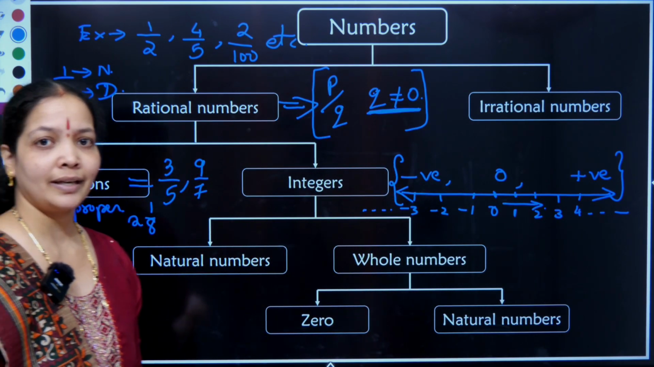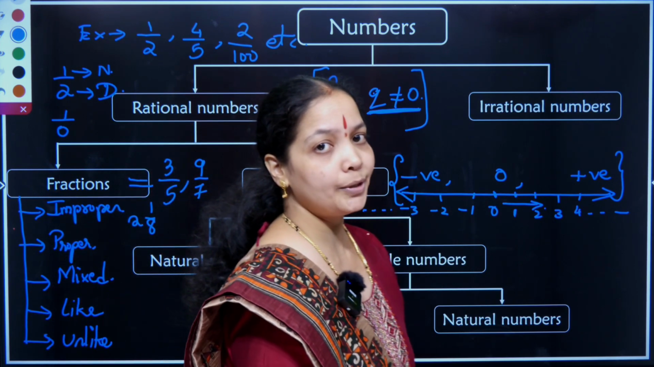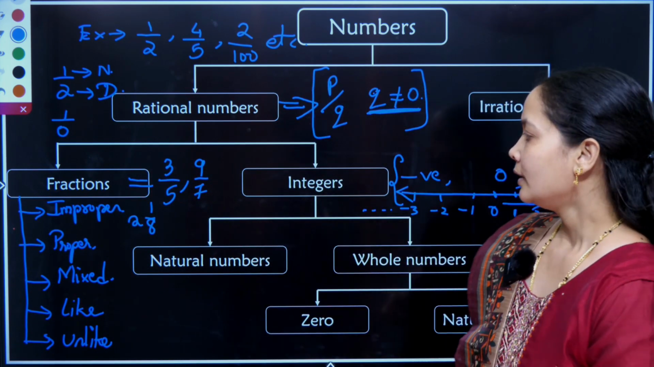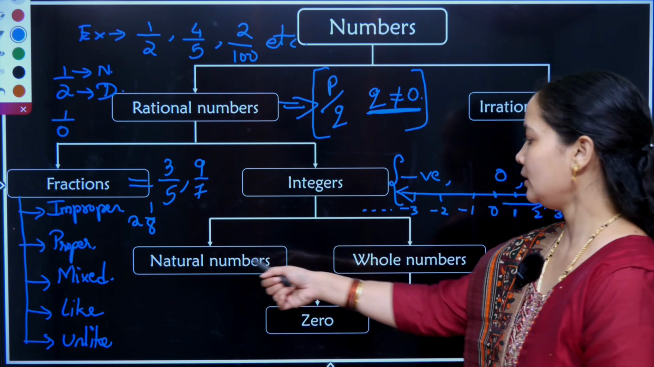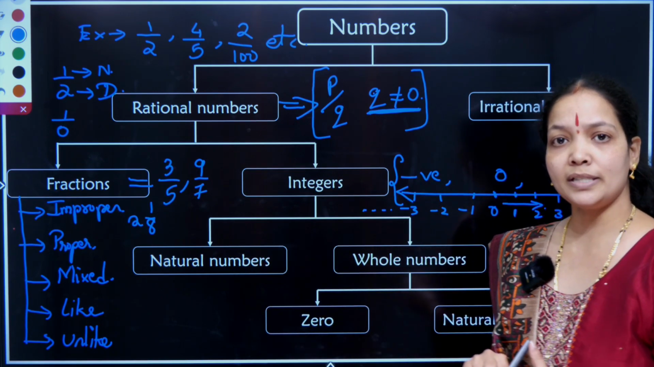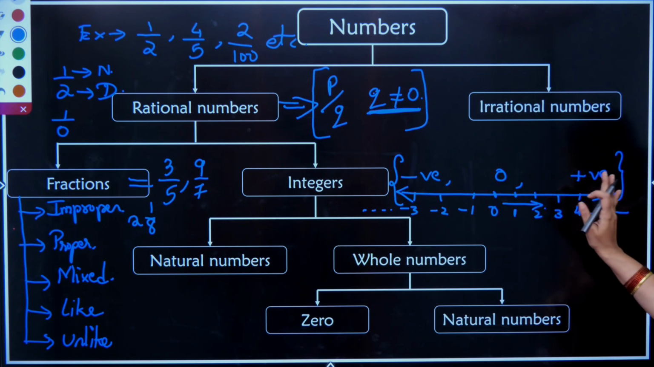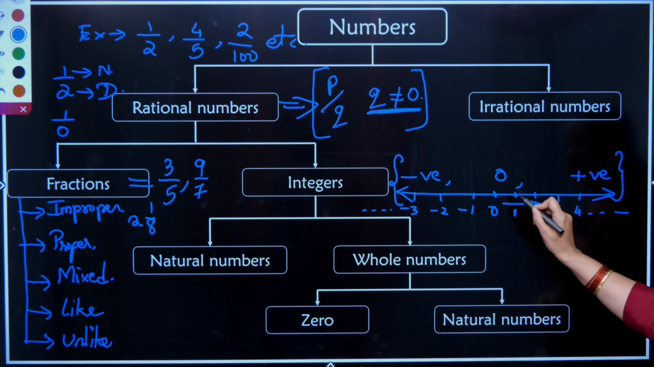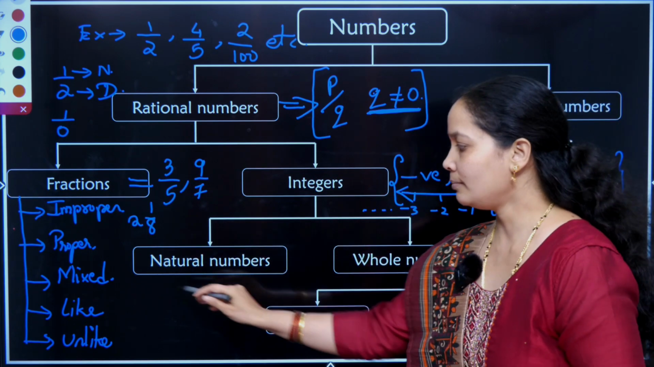Integers are huge, and integers are a very good component to understand. Integers can be divided into two parts. One is natural numbers, the other is whole numbers. Why do we say integers are there? Because when I look at the right hand side of the number line, I have 0, 1, 2, 3, 4. So what are my natural numbers?